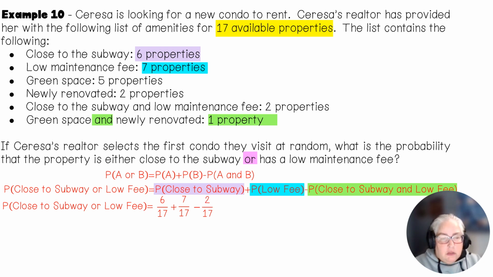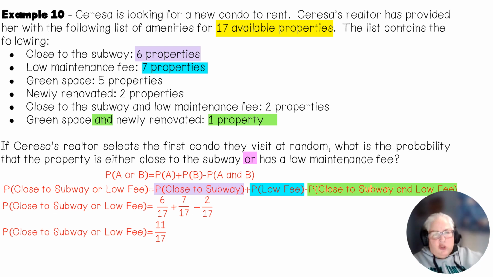2 properties for that. And y'all, I apologize for it being green here. I had to make some things moving around because of my dumb little face in the video. So that would be 11 out of 17. Okay. I don't want you to get that confused just because the color's in the wrong place. But yeah, 2 properties that are close to the subway and have a low maintenance fee.